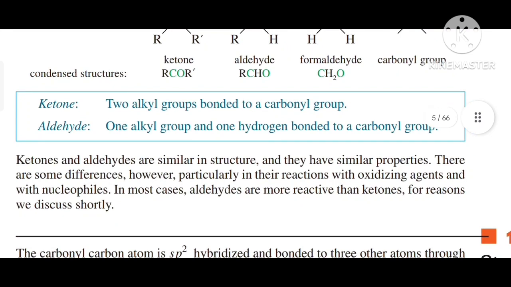Ketones and aldehydes are similar in structure and they have similar properties. There are some differences, however, particularly in their reactions with oxidizing agents and with nucleophiles. In most cases, aldehydes are more reactive than ketones for reasons we will discuss shortly.